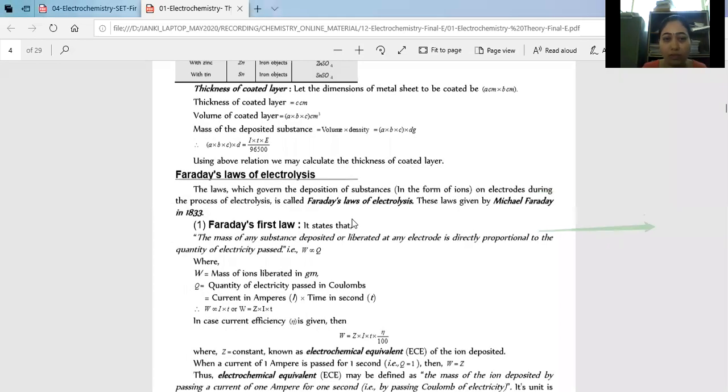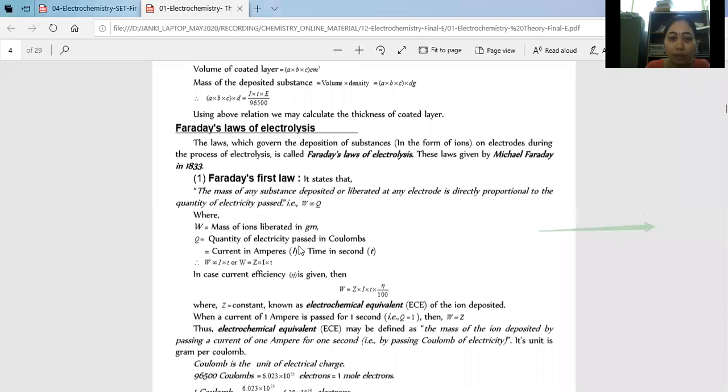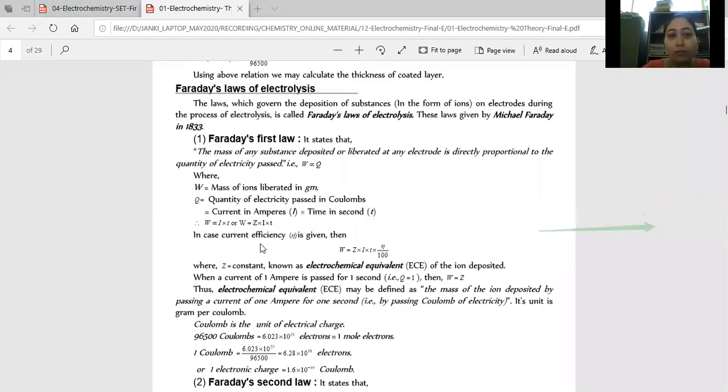What is Faraday's law? It's very easy. Faraday's law, the mass of product obtained. Actually, all electrolysis depends on the first law and second law of Faraday. First law: the mass of any substance deposited is directly proportional to the amount of electricity. It means W is directly proportional to Q. In the first law of Faraday, this is important: Z. What is Z? Electrochemical equivalent, ECE. In regular discussion we don't have much concept about ECE, but you should know what ECE is and how we can apply that concept in calculation, right?